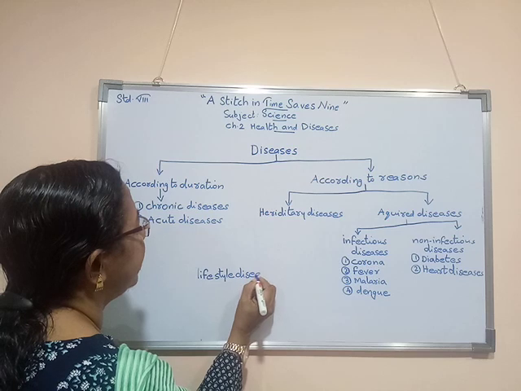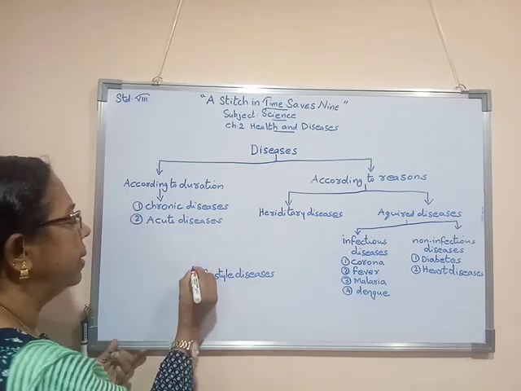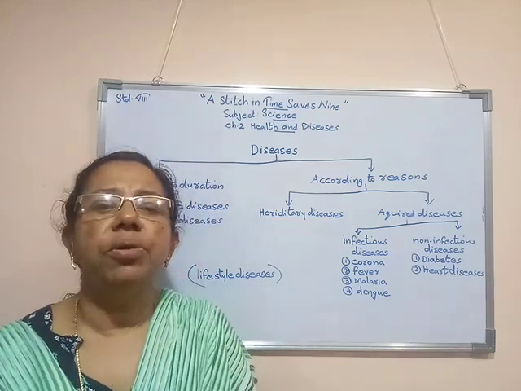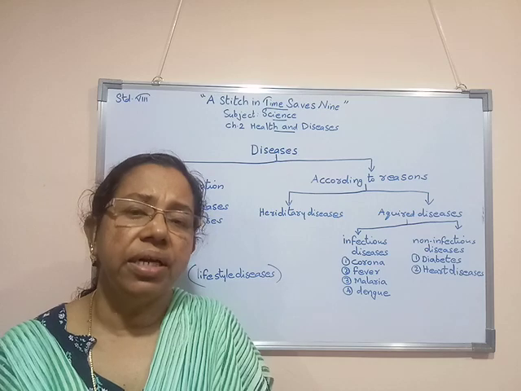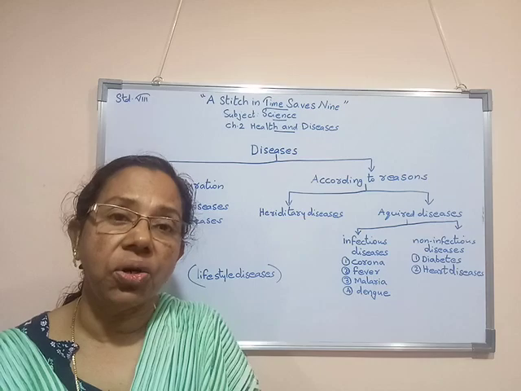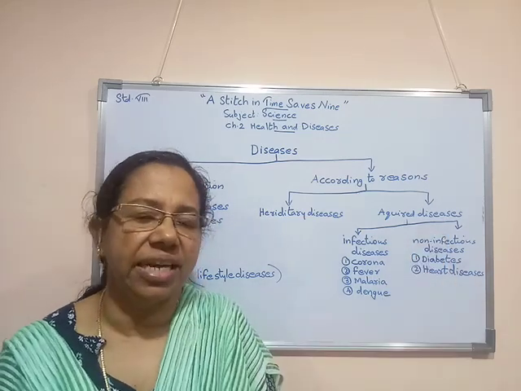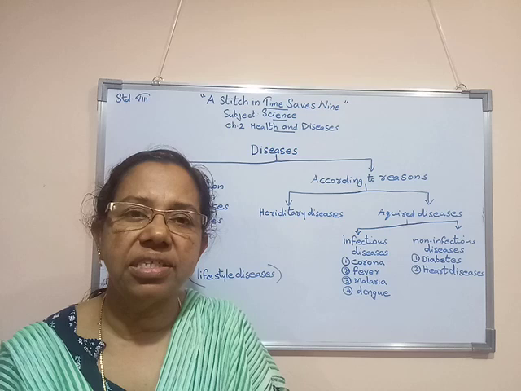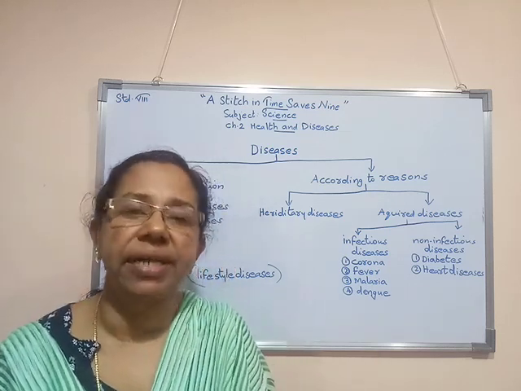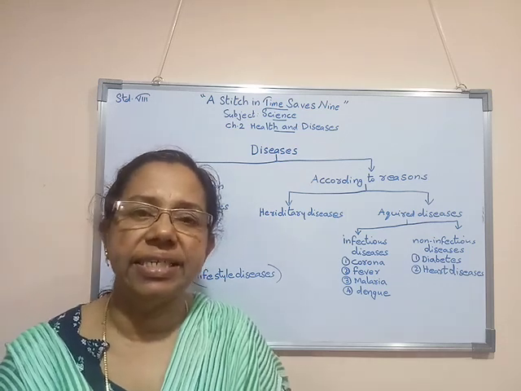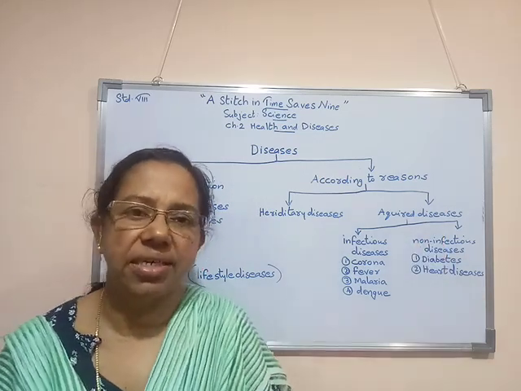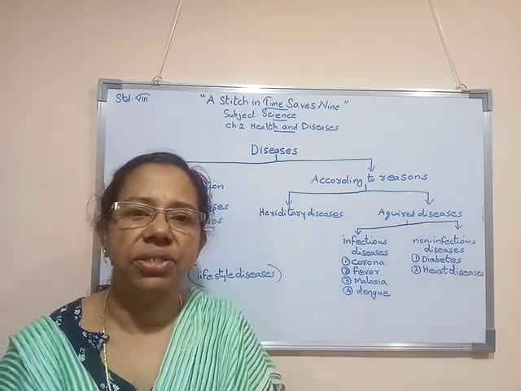Because nowadays what is there? We people are not doing any hard work. We are sitting and working, using computers and working, doing no exercise. Because of that we are getting non-infectious diseases. So to not get non-infectious diseases like diabetes, heart diseases, and high BP, such problems, we should do more and more exercise and more and more hard work. Then we won't get non-infectious diseases. I think you all understood my topic.